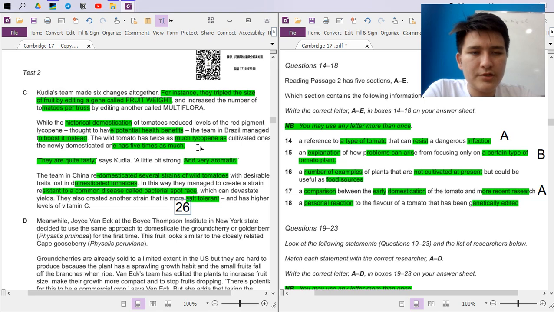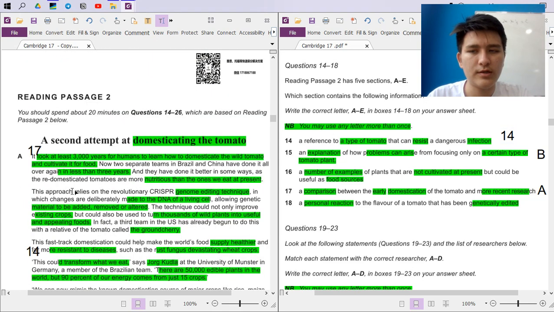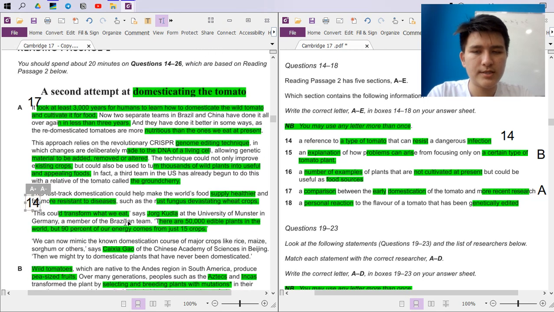So here, with desirable domesticated. In this way, they managed to create a strain resistant to a common disease called, I think, bacterial spot race, which can devastate yields. This is an actual tomato now, because there it was just one assumption, like resistant to diseases.